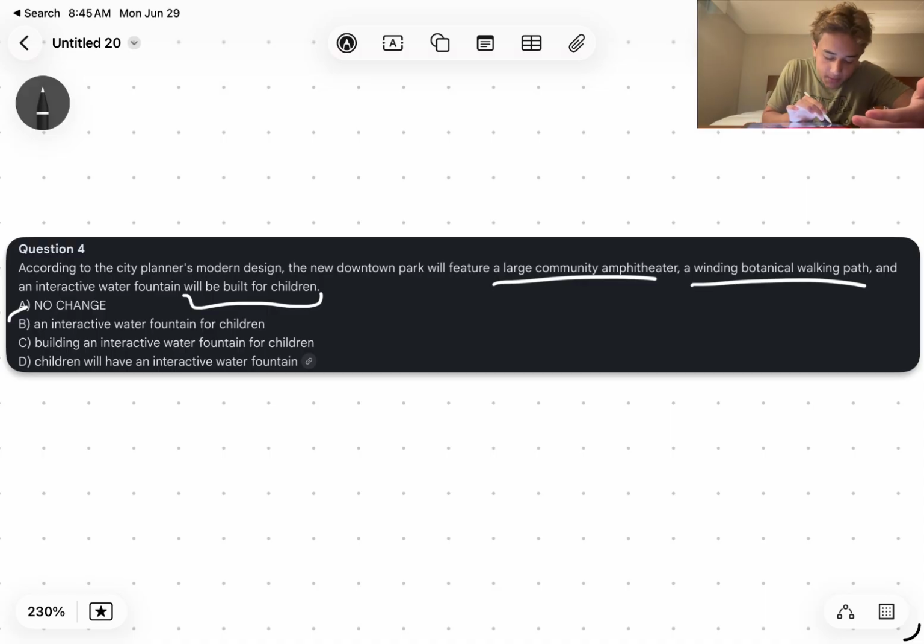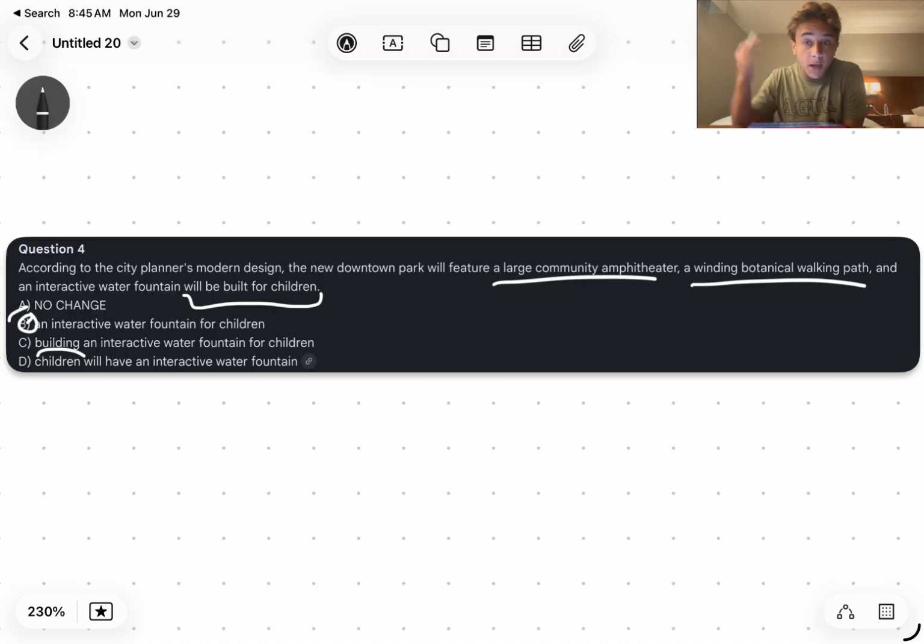So the correct answer is B, right? C is incorrect because building is again a noun. It's a gerund form of the verb to build, but we don't want a noun in our answer choice. So it's not C and it's not D because this will have is also a noun. So we don't want that either. So the correct answer to 4 is B.